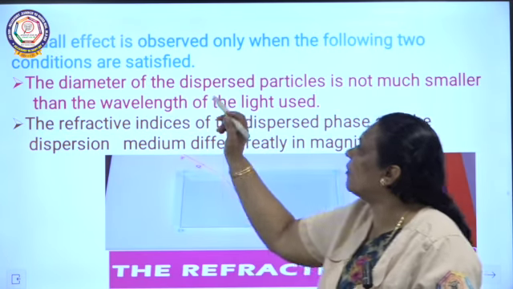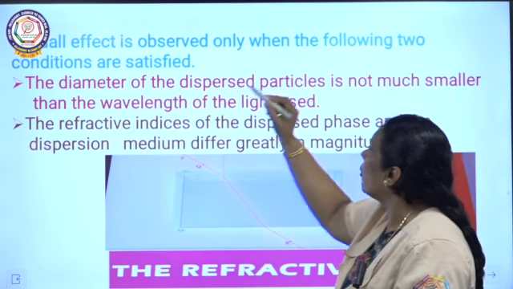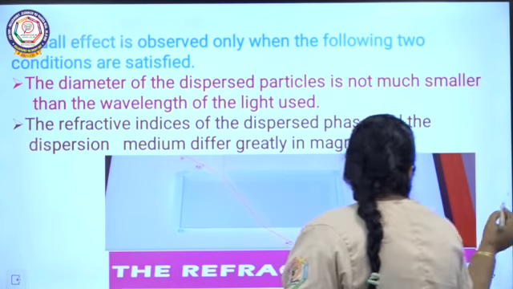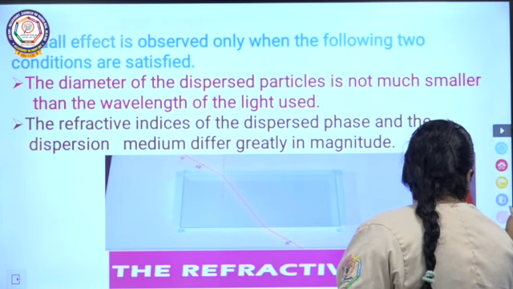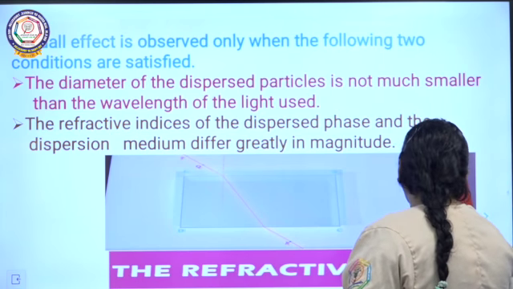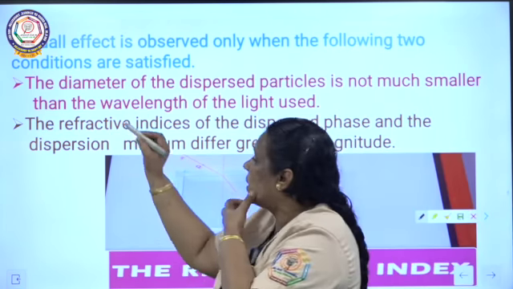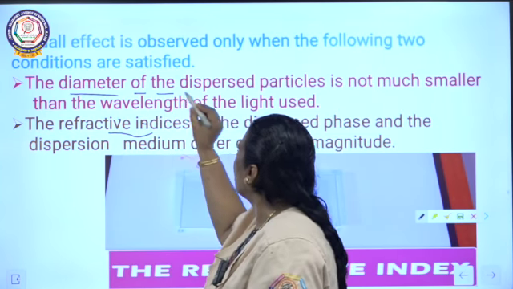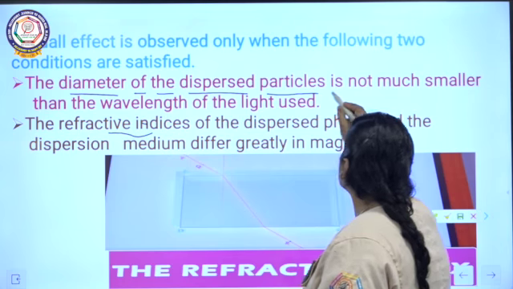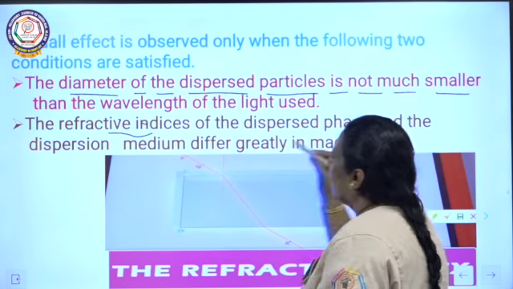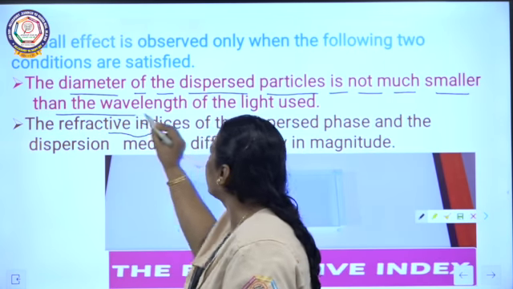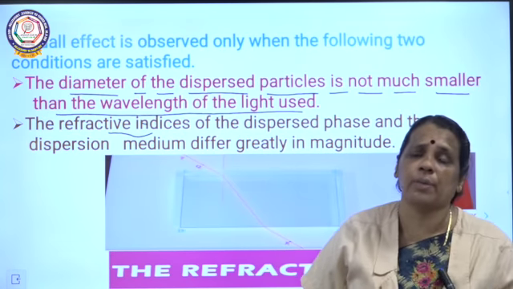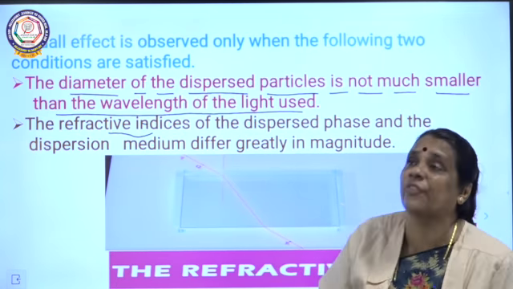The next one: this Tyndall effect is observed only when the following two conditions are satisfied. For the Tyndall effect to occur, there are two factors we have to take into consideration. One is the diameter of the dispersed particles, the particles in the dispersed phase.